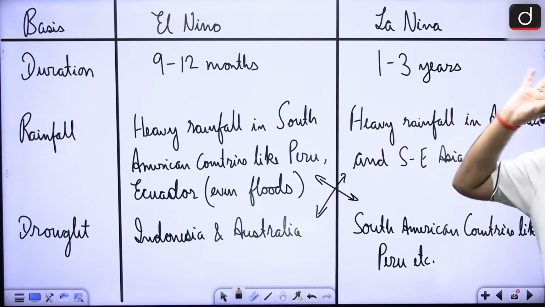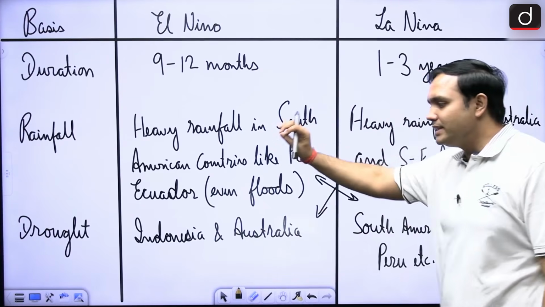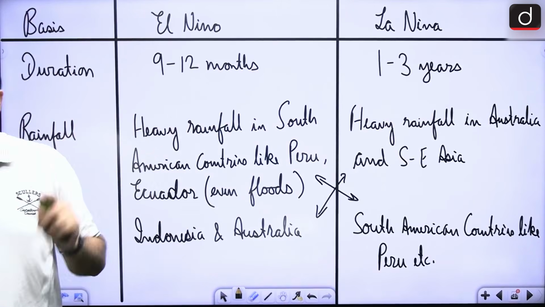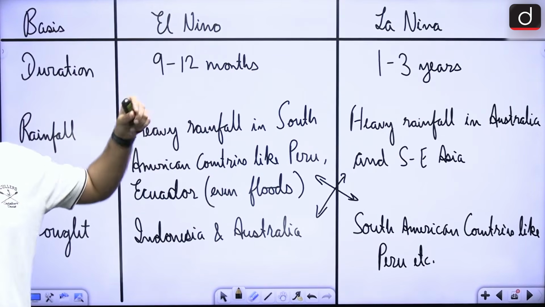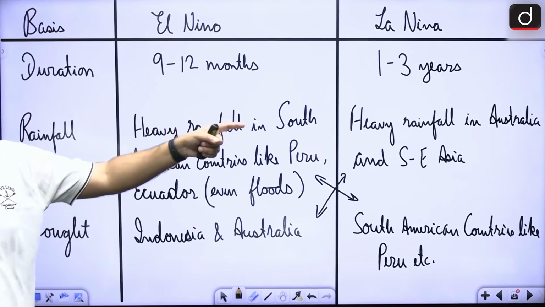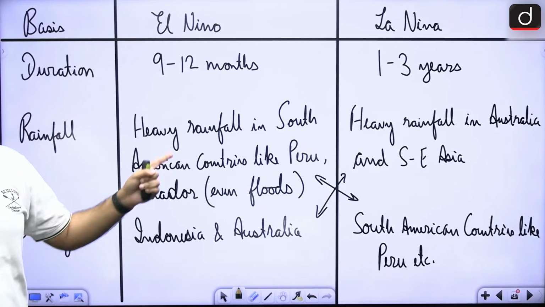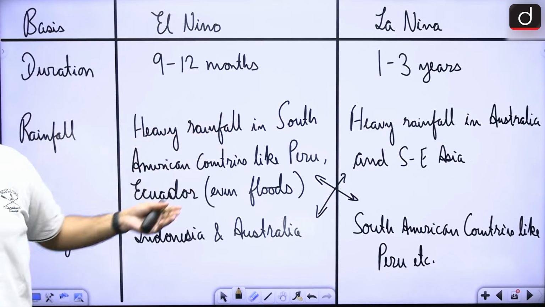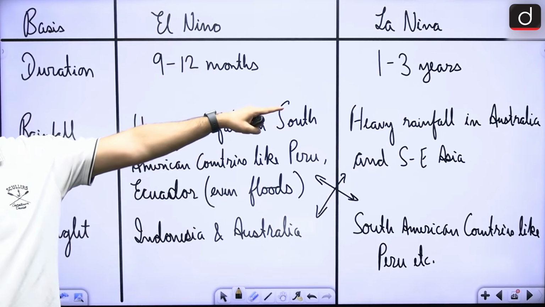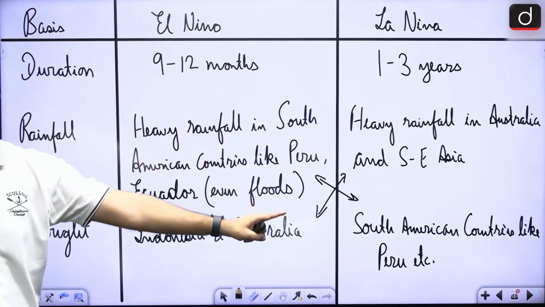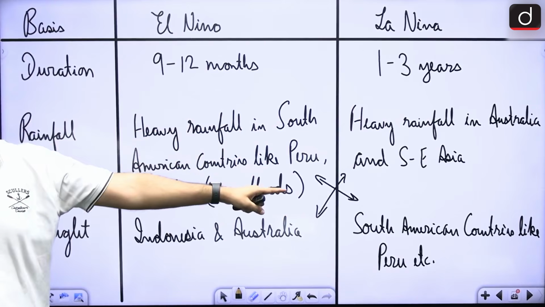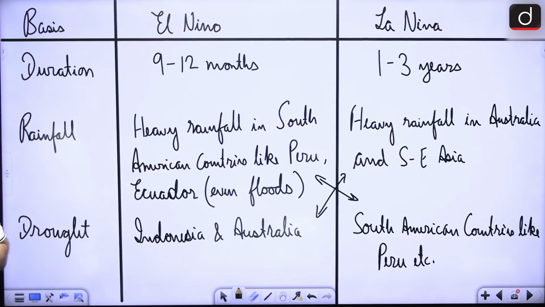Now, what will happen to rainfall and drought? This is the portion where generally your questions are coming from, right? In this case, what is happening here? Rainfall in case of El Nino, where would you see larger or heavier rainfall? It will be seen in Southern America. So, heavy rainfall in Southern America and drought in which particular area? Indonesia and Australia, right? Exactly reverse in case of La Nina: heavy rainfall in Australia and Southeast Asia, and where would you find drought-like conditions or very little rainfall? In Southern America, you will find drought-like conditions or little rainfall, right?